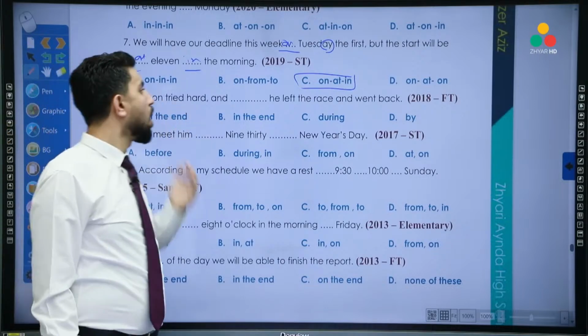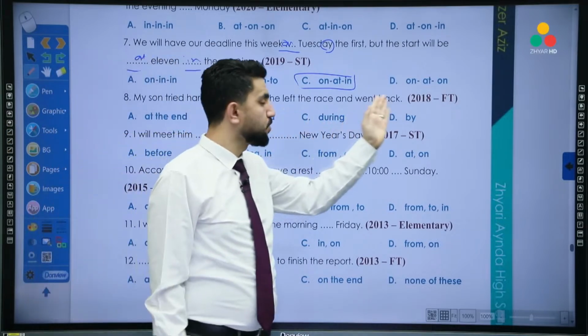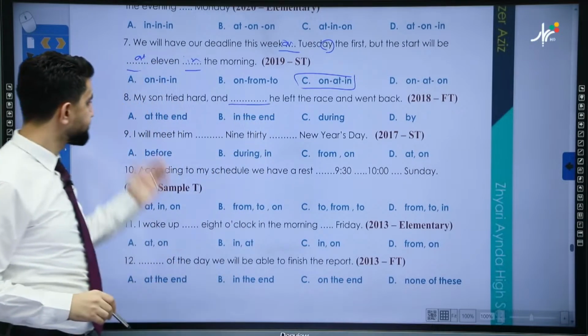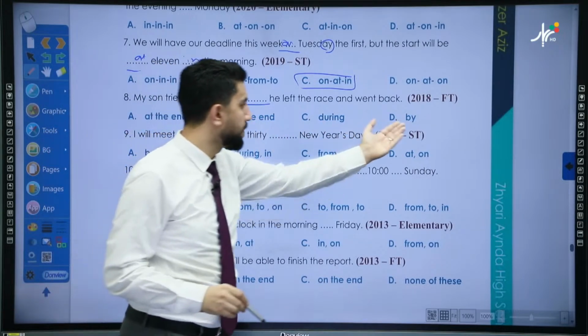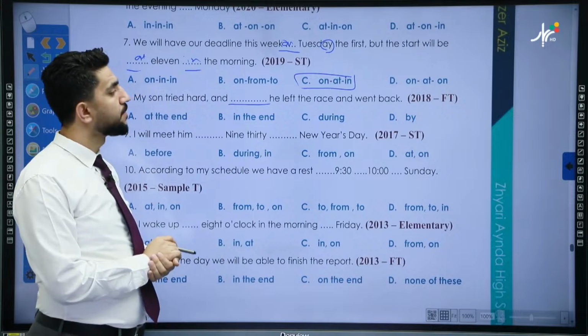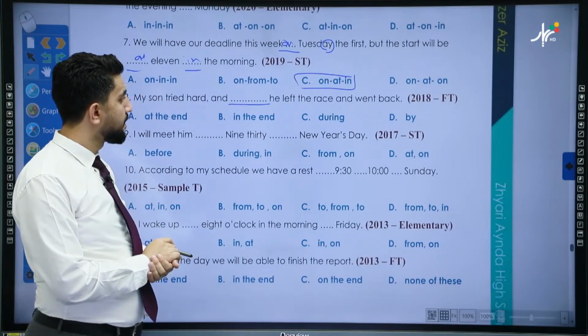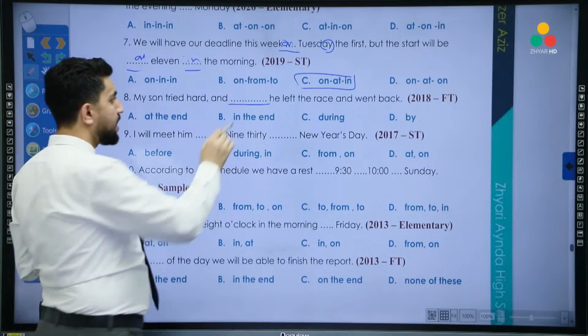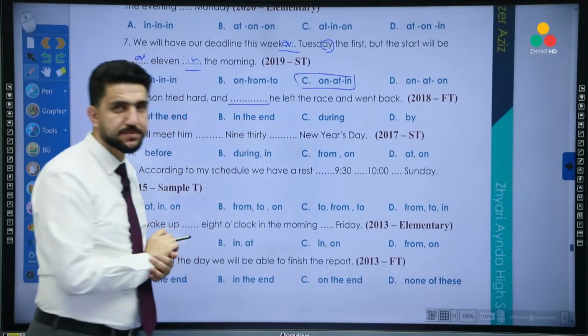What about number 8? My son tried hard and he left the race and went back. So we have 1 gap here. Is it at the end, in the end, during, by? We said at the end we need the word of. Do we have of here after the blank?